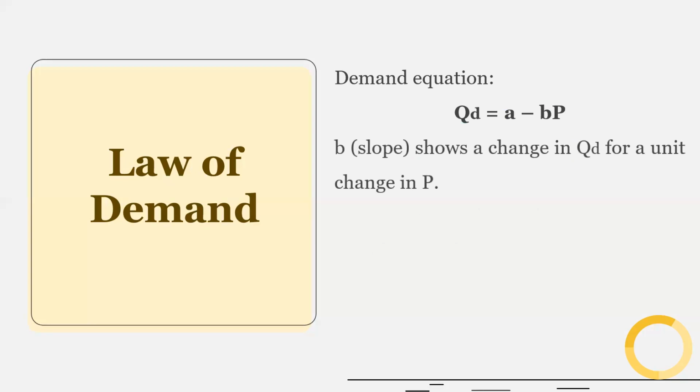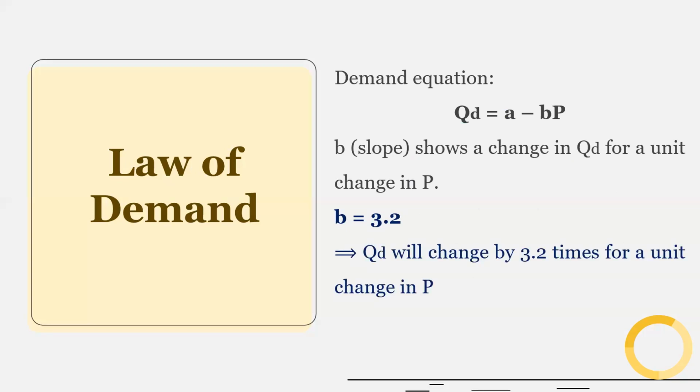Now, slope, that is B, shows a change in quantity demanded for a unit change in price. So if the value of B is equal to 3.2, we can say that quantity demanded will change by 3.2 times for a unit change in price. If B is equal to 1.5, we can say quantity demanded will change by 1.5 times for a unit change in price. So this is how we interpret the slope coefficient.